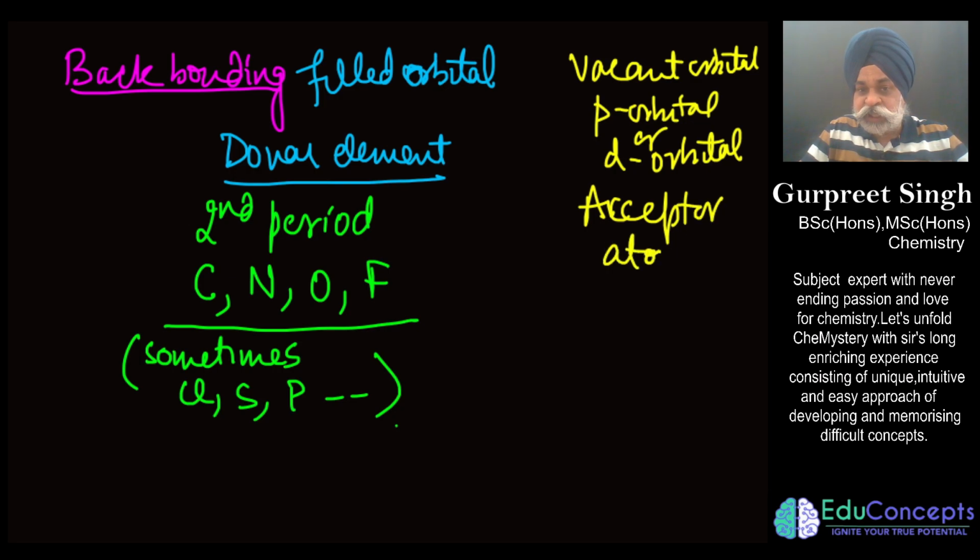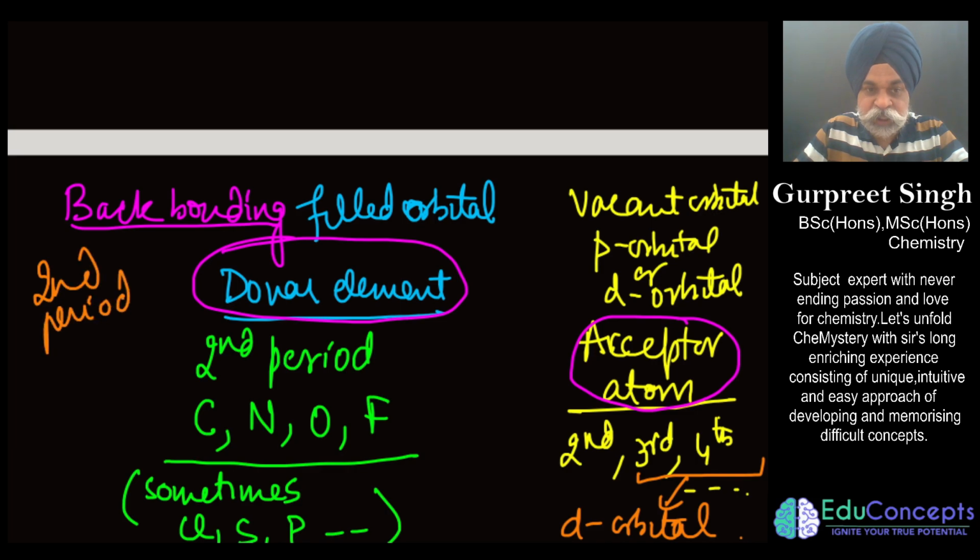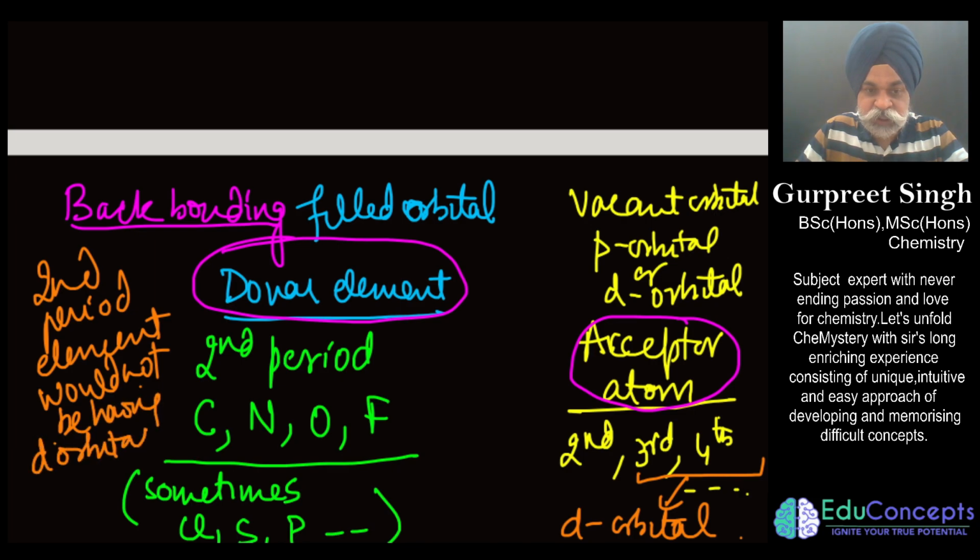And this acceptor atom or element is generally of the second period or third period or fourth period and so on. If you talk of third period, fourth period, fifth period elements onwards, you would see that these would have d orbitals. So make it a point, second period elements would not be having d orbitals. So we never would see any 2d orbitals. So this is not possible.